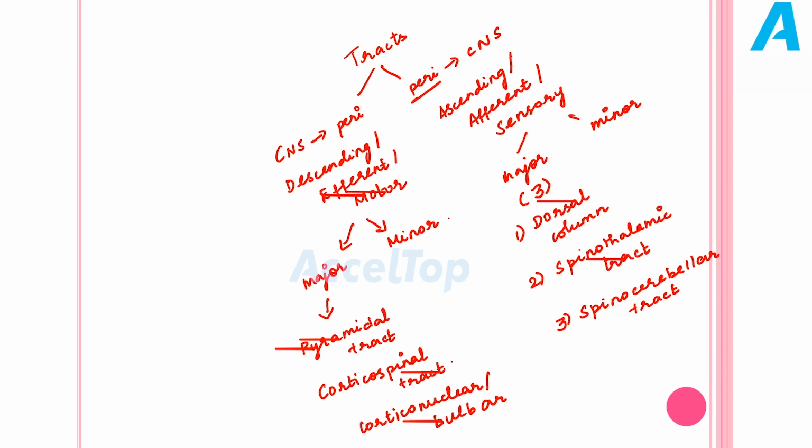And we have other minor tracts. As I have told, anything that starts with spino will be an ascending tract, and anything that ends with spinal will be a descending tract. So the other minor descending tracts are rubrospinal. This tract starts from rubro, meaning the red nucleus, and it comes to the spinal cord. Hence it is called rubrospinal. Another one, vestibulospinal.